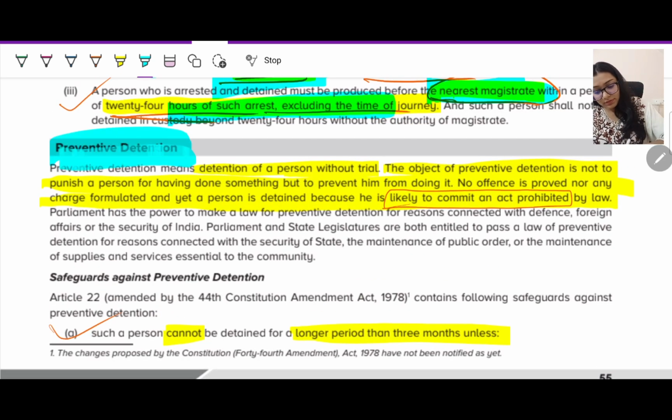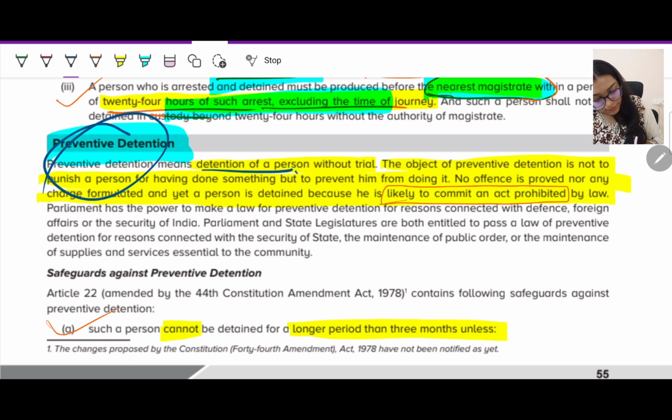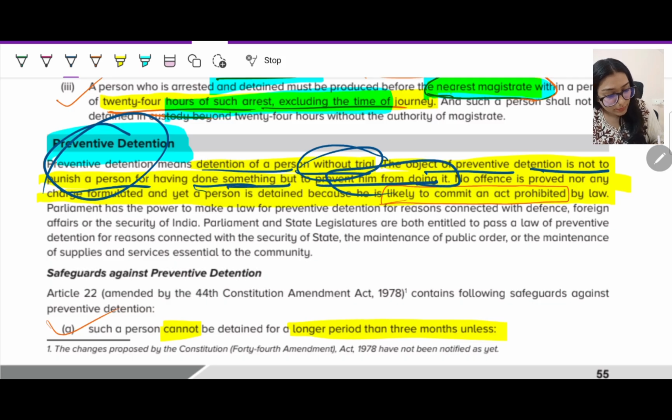Now, preventive detention, this is also one of the important topics. Preventive detention, the word itself says I'm preventing something, that's why I'm detaining you. You have not committed any crime, but you are likely to commit a crime. If you're roaming outside, you might commit a crime, that is why we are arresting you. So it is detention of a person without a trial. The object of preventive detention is not to punish a person for having done something, but to prevent him from doing it.